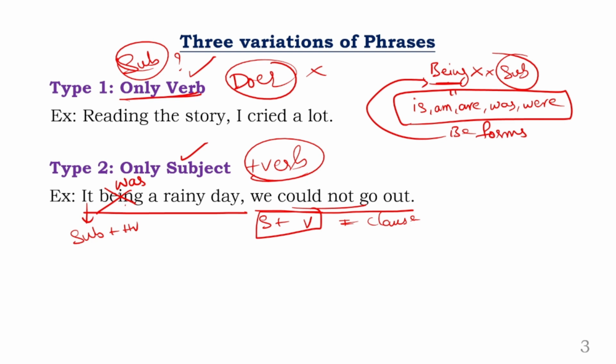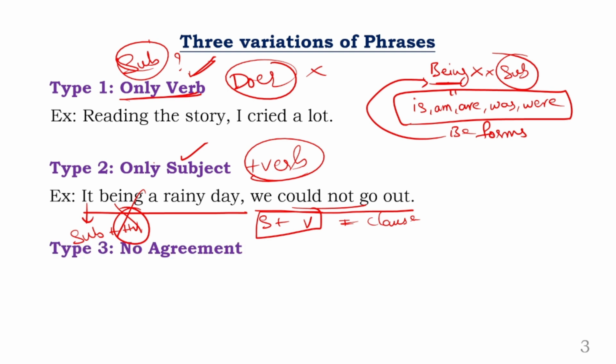Let me put a word here, was. It was a rainy day, we could not go out. Now when you use the words it was a rainy day, absolutely that is a clause. But we are not using it was, we are only using the word being. Because of this, the word being doesn't agree with the subject. That means there is no verb combination. There is only a subject in this position. There is verb missing. So when there is only verb, subject missing, that is a phrase. When there is only subject, there is no verb, even that is also a phrase.